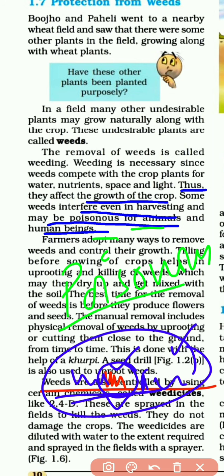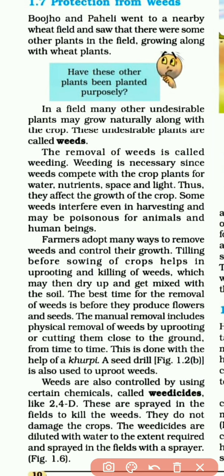And then what will happen in the atta? This poisonous weed will also be included. And we will consume this weed and it will become toxic for our health. It will ruin our health, it will affect us badly, and it may also affect the animals if they eat the husk or the remaining plants from the fields. So this will affect both the animals and human beings as well. So that's why weeds are not necessary.